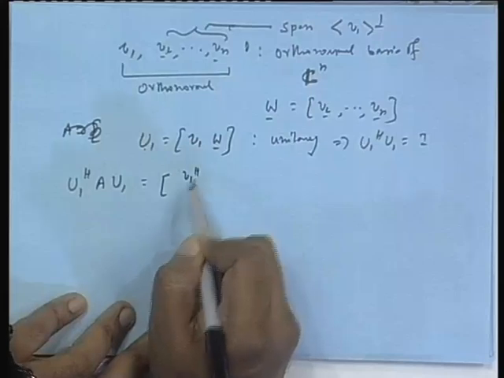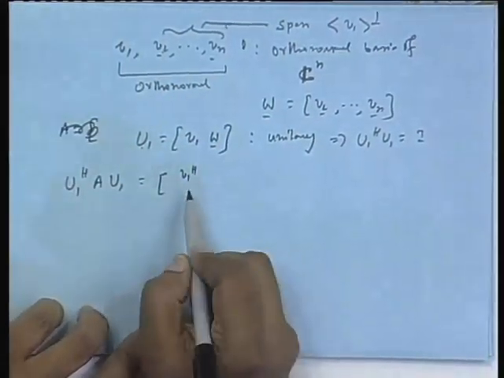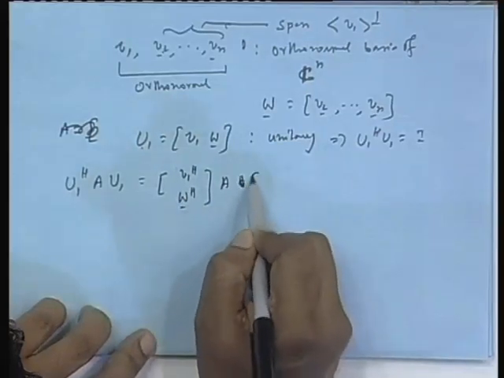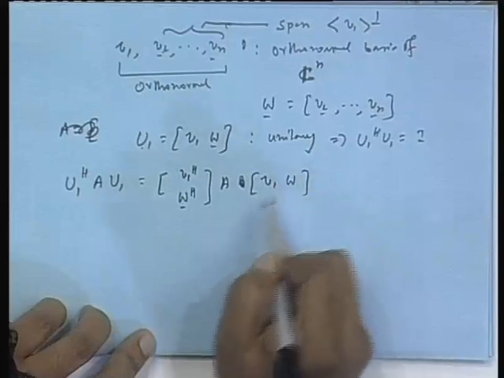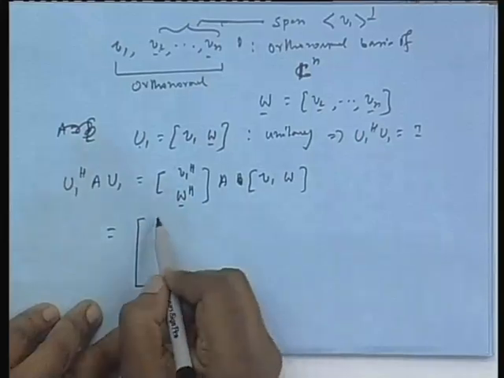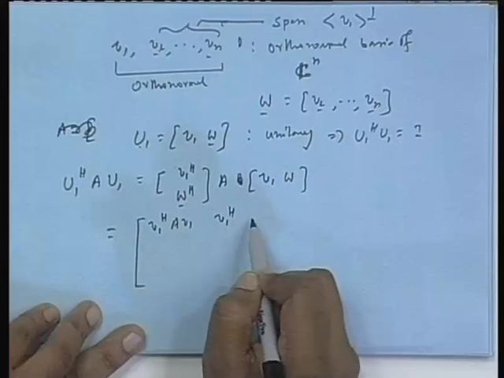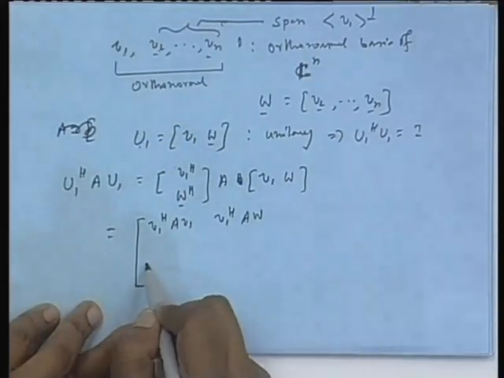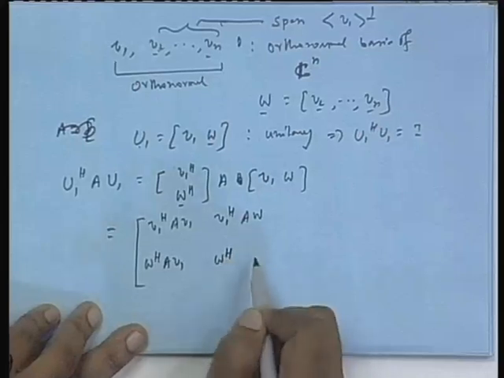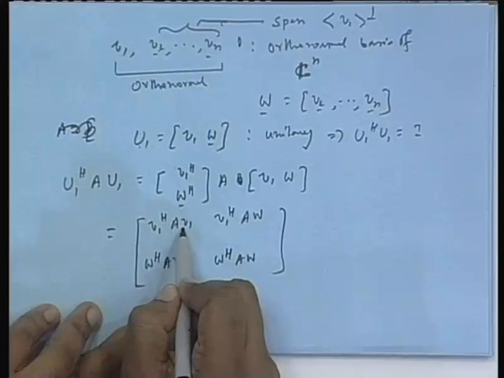This is actually V 1 Hermitian. If you take U 1 Hermitian, first column becomes first row with conjugate transpose. So, this is the thing A, and this is V 1 W. So, this is U 1 Hermitian A, and then if you do elementary matrix multiplication, you will see this result: V 1 Hermitian A V 1, V 1 Hermitian A W, W Hermitian A V 1 and W Hermitian A W, out of which very quickly A V 1 is lambda 1 V 1.